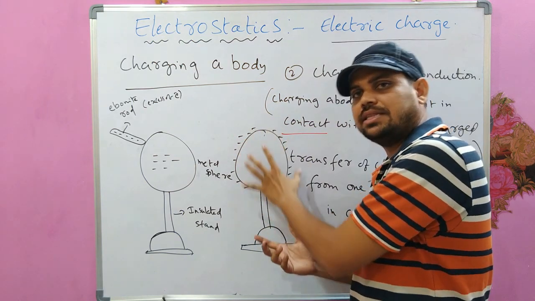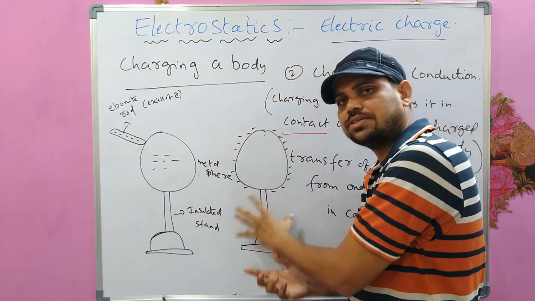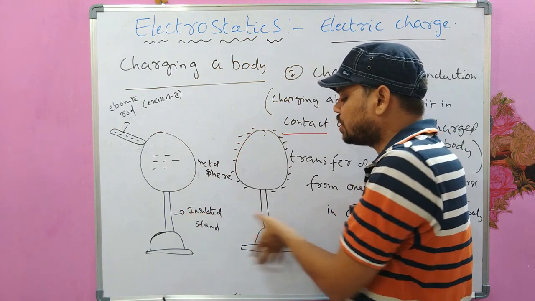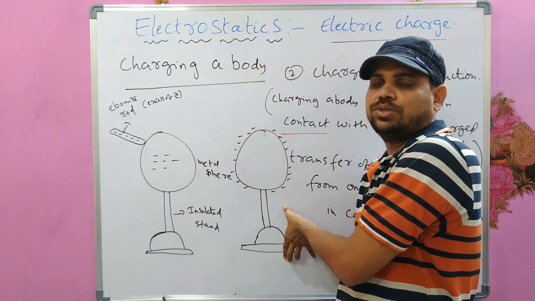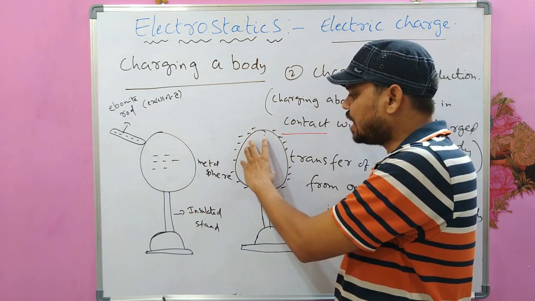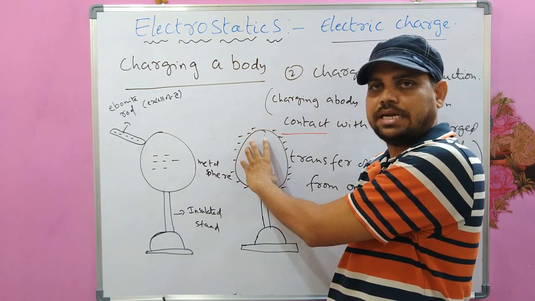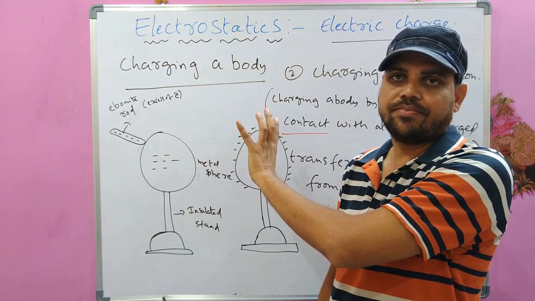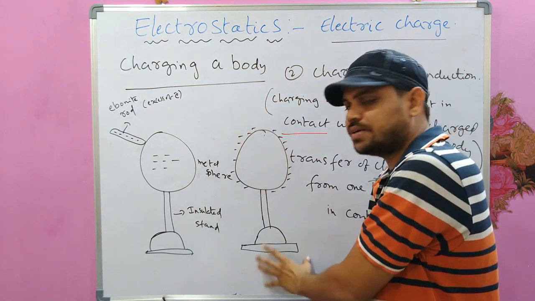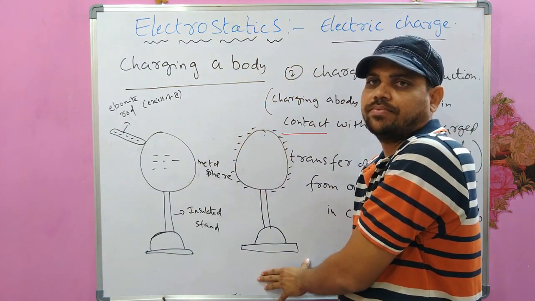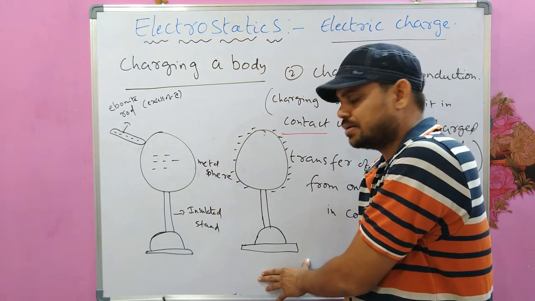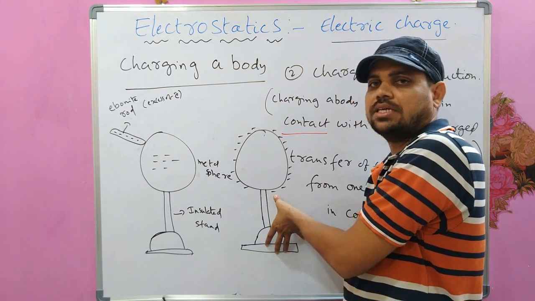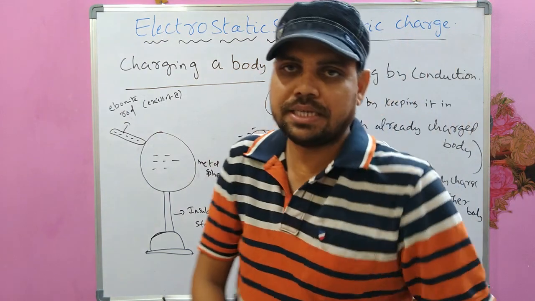To prevent them from transferring from the metal sphere to the earth, an insulated stand is used here. So whatever charge is accumulated on the surface of the metal sphere stays there only. It is not transferring to the ground, to the earth. Why? Because we have kept an insulating stand on which the metal sphere is kept.